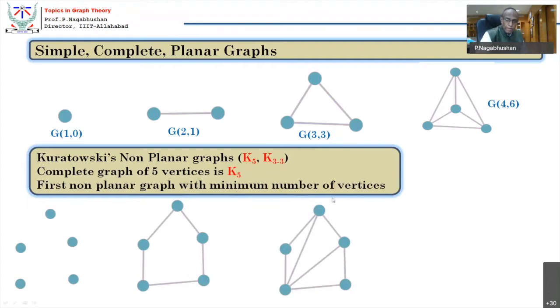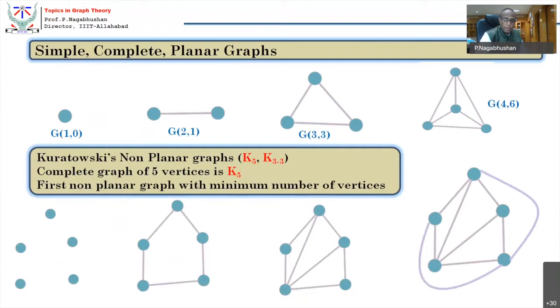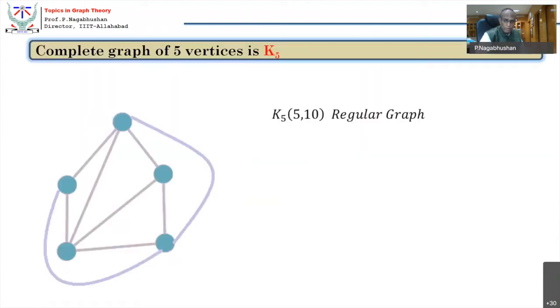This first non-planarity is because of the complete graph of 5 vertices. A complete graph of 5 vertices is the first Kuratowski non-planar graph. It was Kuratowski who found this out. Therefore, they are called Kuratowski's graphs. Kuratowski's complete graph of 5 vertices is a regular graph. What is a regular graph? You already know that if the degree of every vertex is the same, then it is called a regular graph.